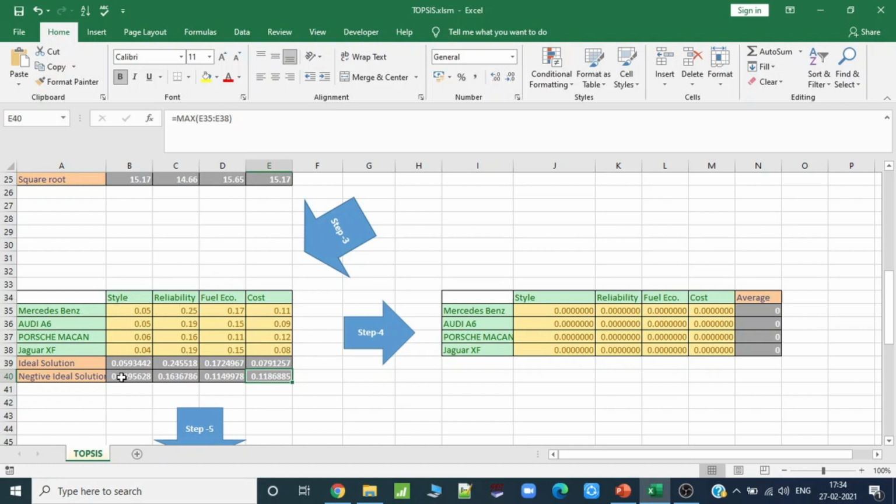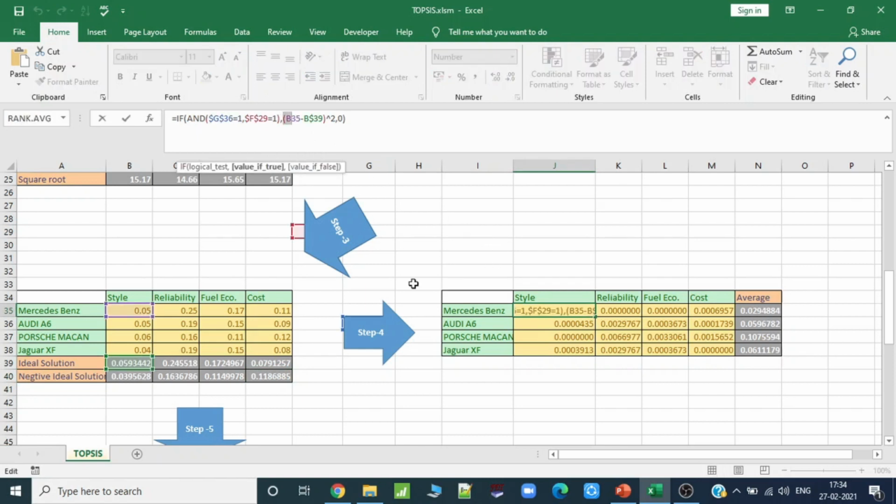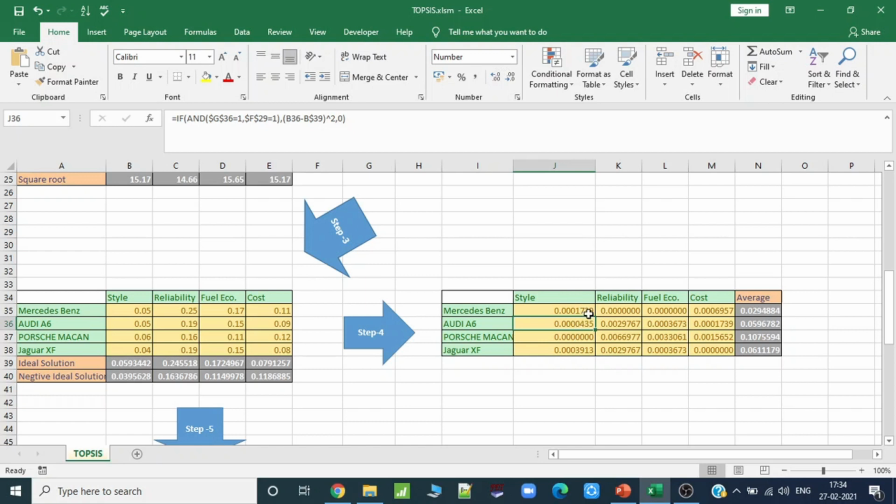So 0.05 minus 0.03, sorry, first this is for ideal. Step 4 is for ideal. So 0.05 minus 0.059345 is what you're having, and then squaring of that. We know the geometric distance formula. If we just see 0.05 minus 0.059 to the power 2 is our formula, which makes 0.0001739.